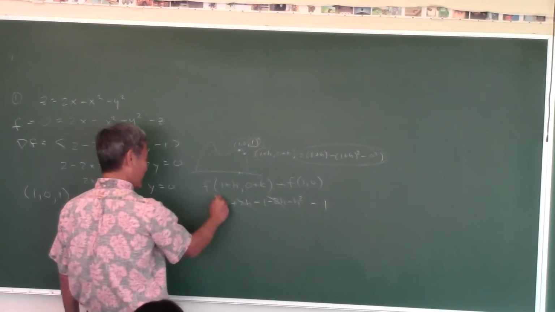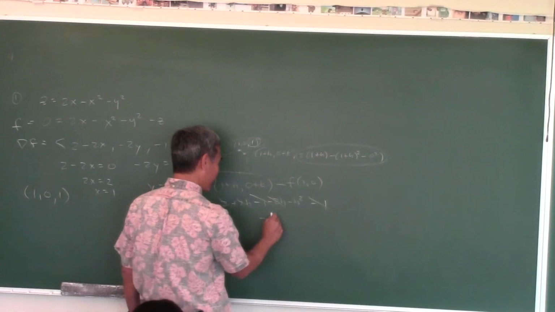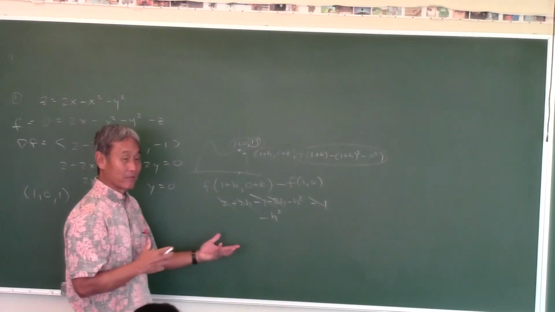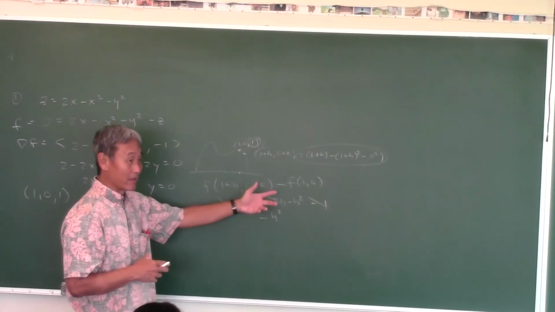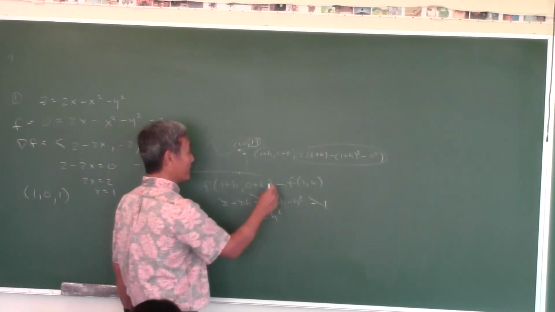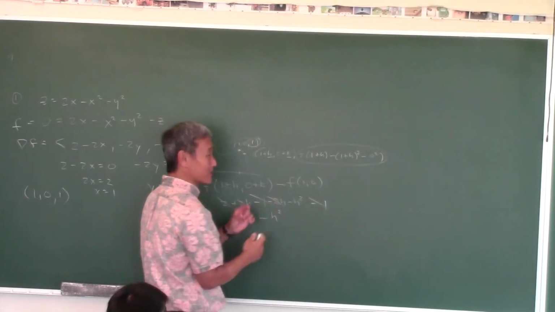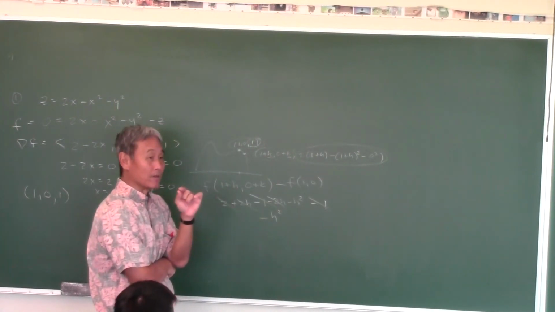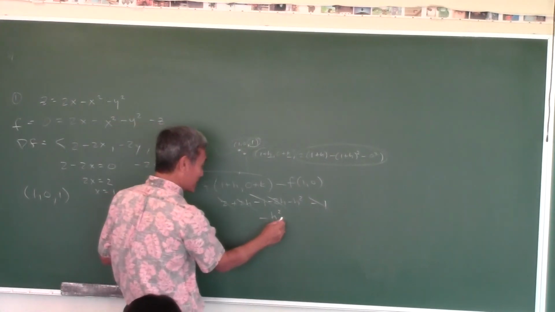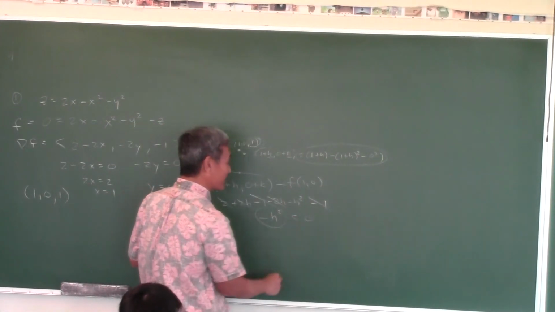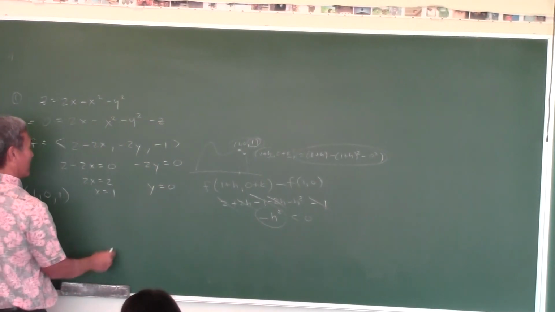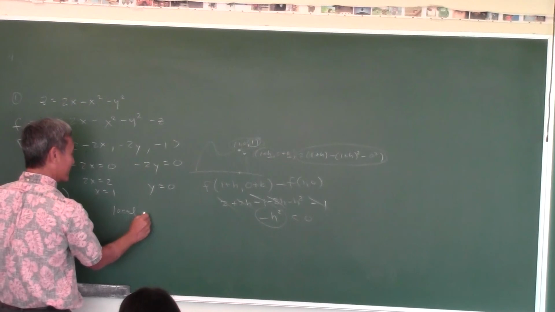The 2's cancel out. All you're left with is negative h squared. So it doesn't even matter what the value of h is, right? Because when you square it, it's going to become positive, and then you multiply it by -1, it's going to be negative. So if you can think of h and k as very small positive numbers, this number will always be negative, so therefore this point is a local or relative maximum.